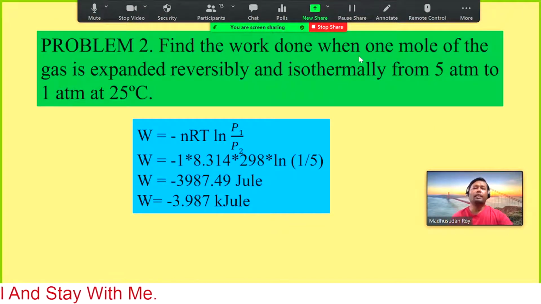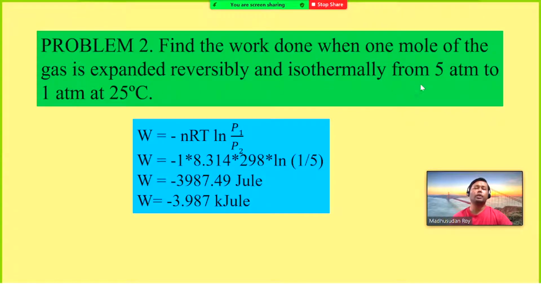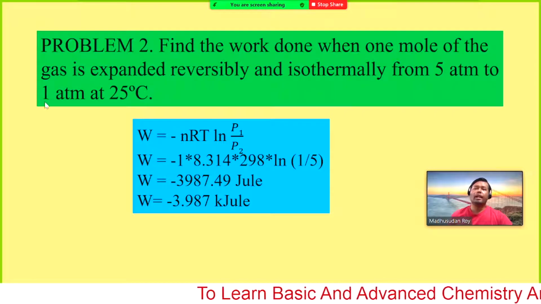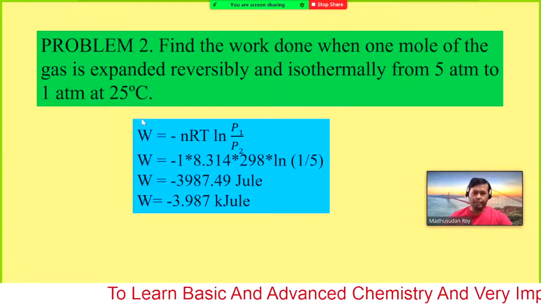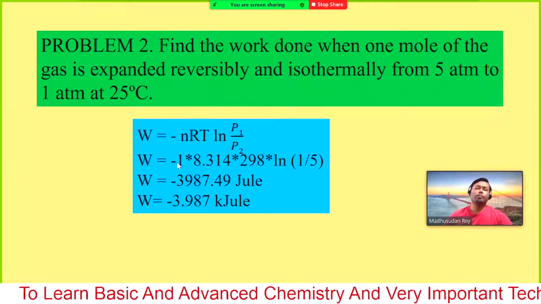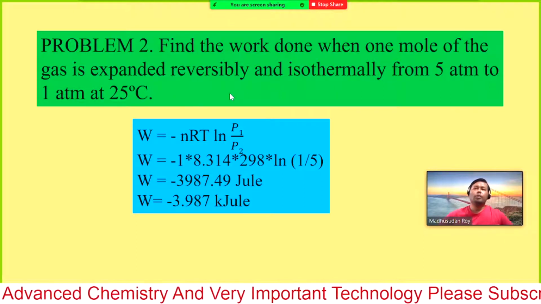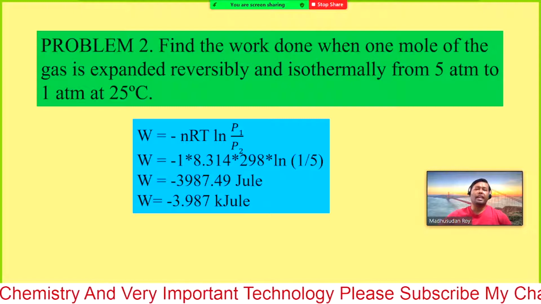Find the work done when 1 mole of the gas is expanded reversibly and isothermally from 5 atmosphere. That means previously the pressure was very high and now the pressure has decreased to 1 atmosphere, therefore the volume has expanded. So this process is also an isothermal reversible expansion of an ideal gas.